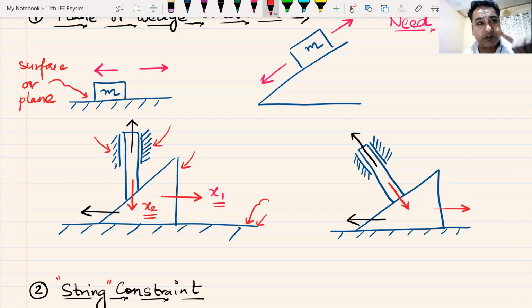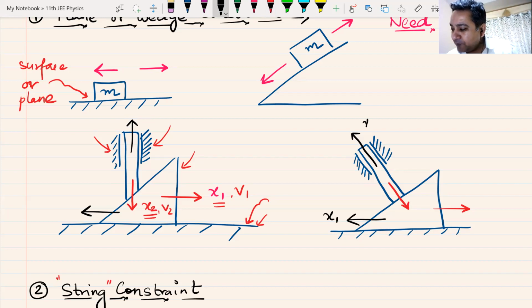This x2 and x1 will be related to each other. If it moves here with a velocity v1, this will move down with a velocity v2. This v1 and v2 will also be related to each other. That relation we will have to find out using common sense. Look here: if this moves towards left, x1, this will move upwards with x2. This x1 and x2 will be related to each other.